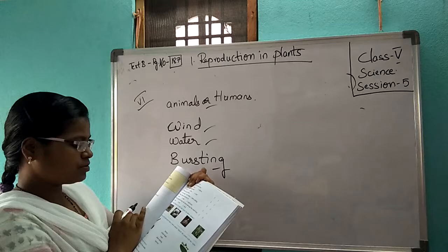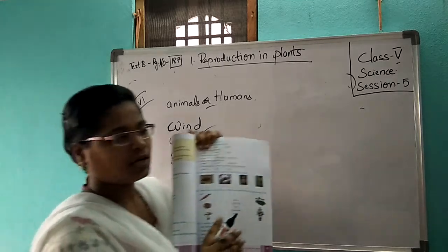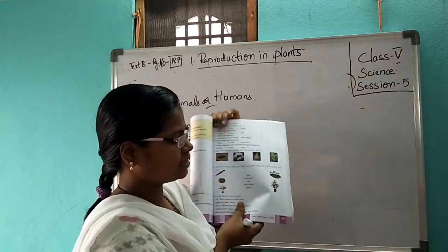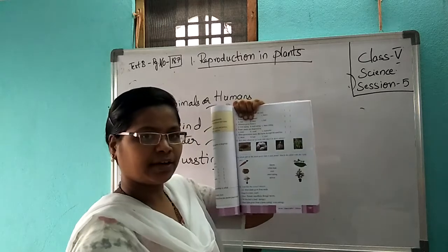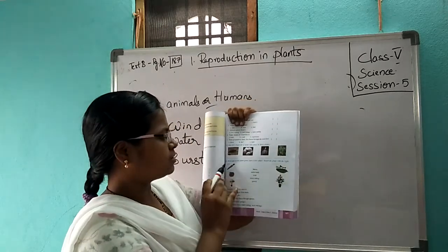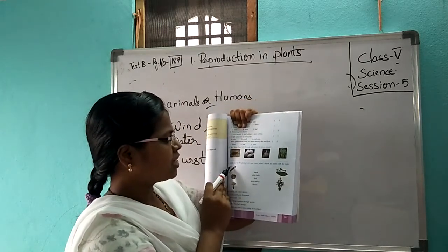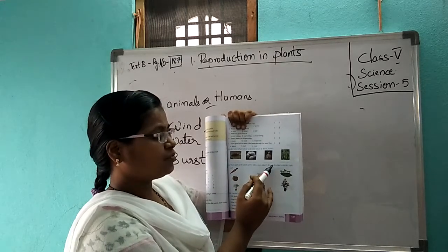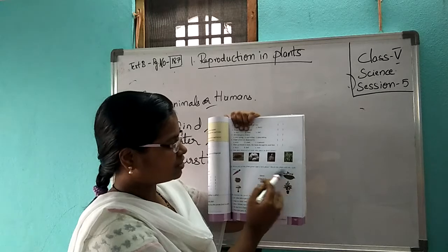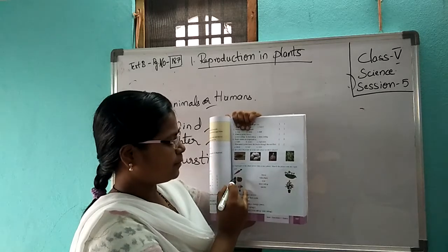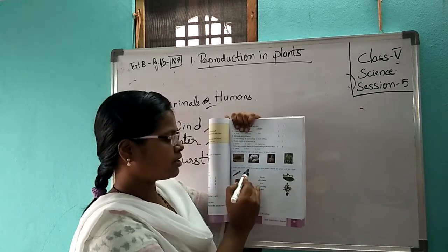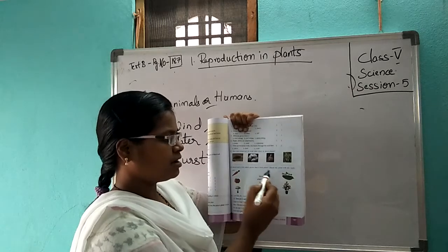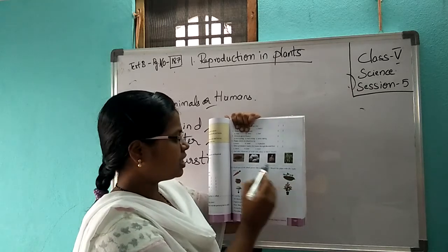Now you see this matching. I will do it directly in the textbook. You see it and do it in your textbook. Carrot. Seventh bit, you see. Which part of the plant grows into a new plant? Again I will read. Which part of the plant grows into a new plant? Match the plant with the right part.